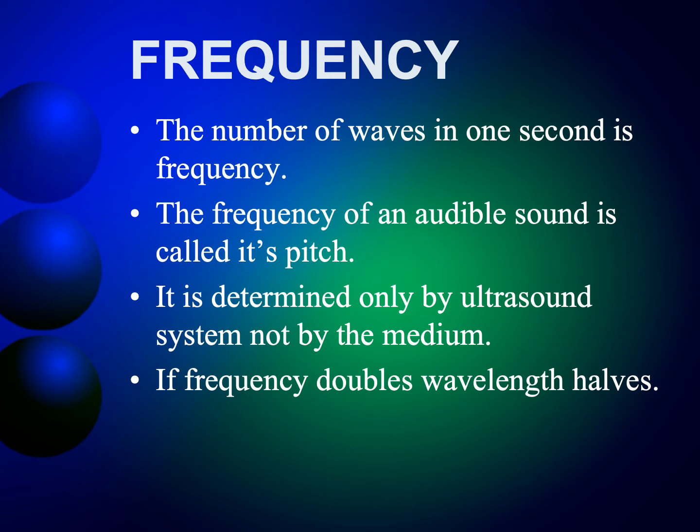Okay, frequency and period are inversely proportional. Frequency and wavelengths are inversely proportional. They do the opposite. Double, what's the opposite of double? Halves, okay? So if I double my frequency, what happens to the wavelengths? It's cut into a half.